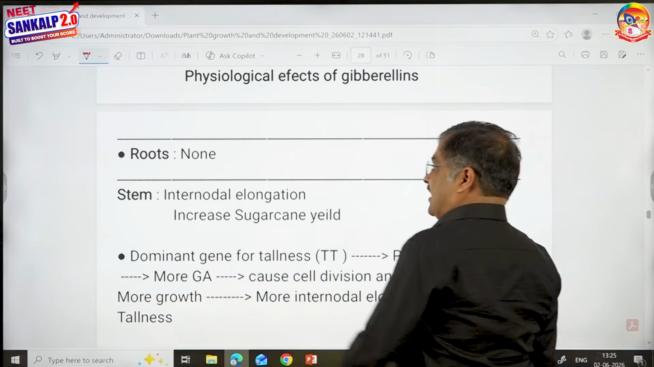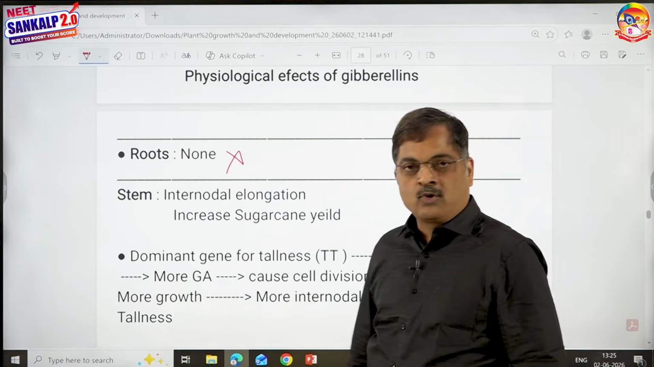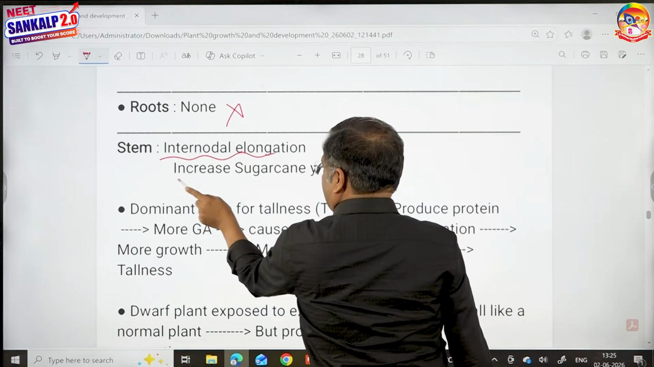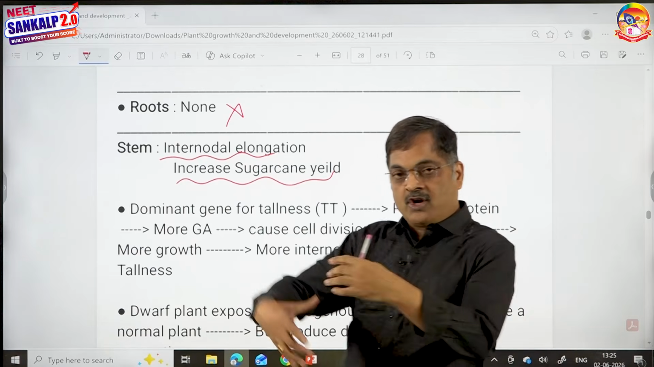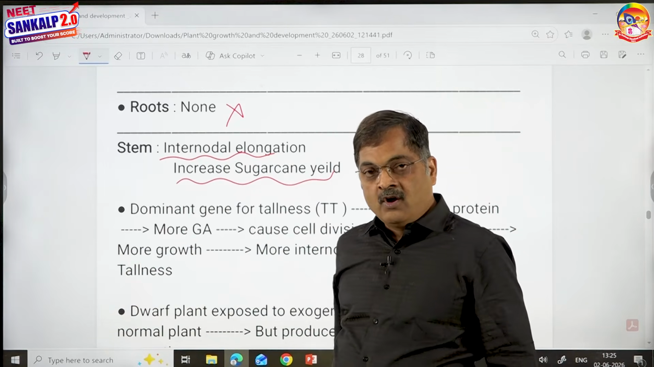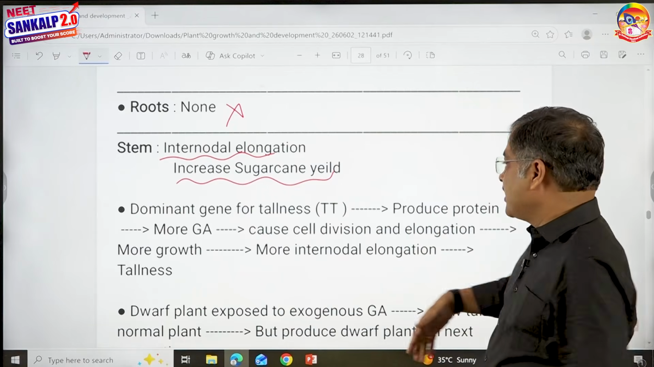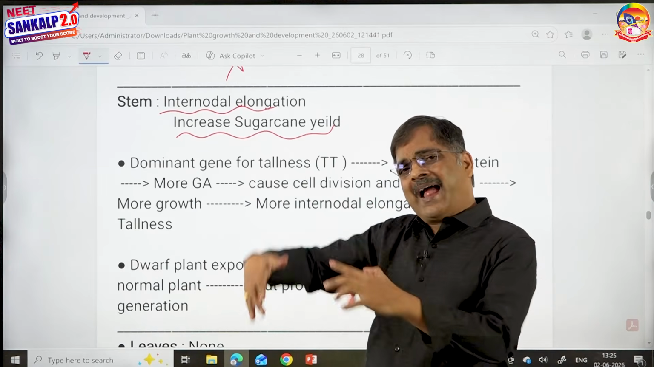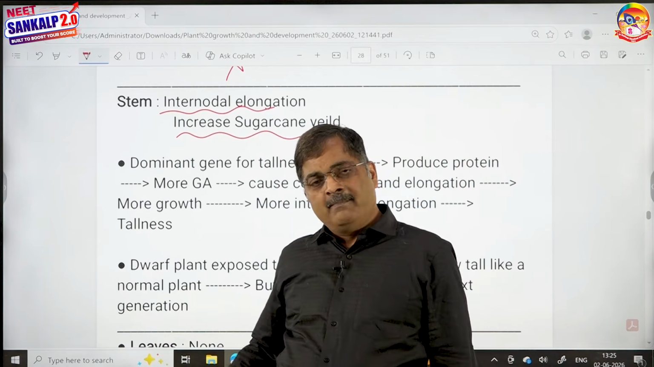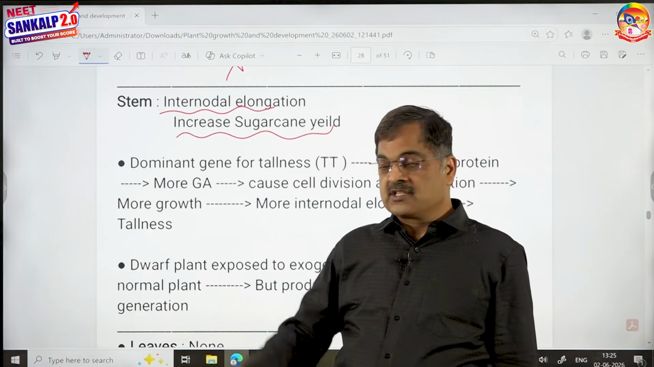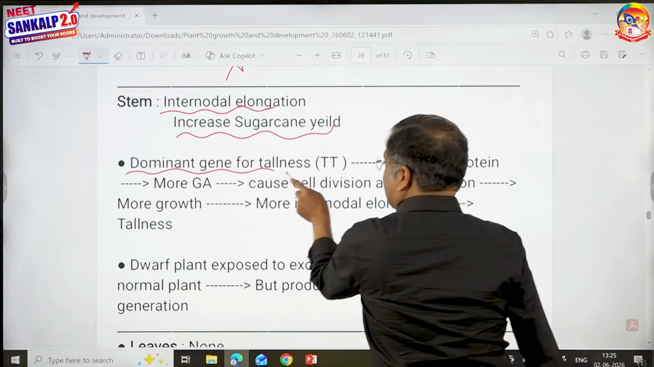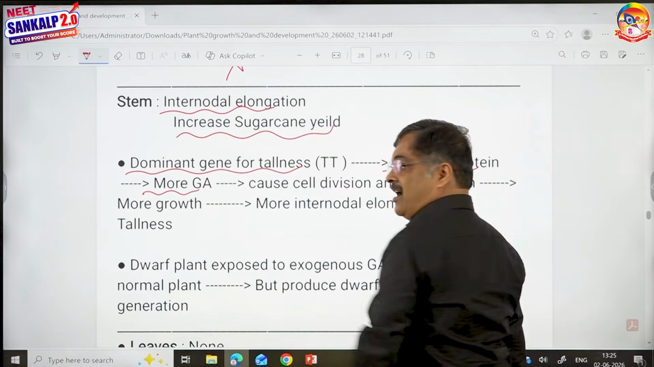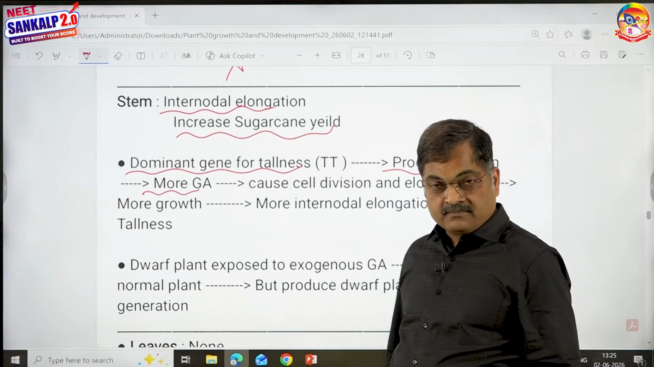Then roots, none. Of course, there may be some role, but in our textbook we don't have it. Stem, it causes internodal elongation and thereby increases the sugarcane yield. What you sell in sugarcane are the internodes. So if there is more internodal elongation in sugarcane, then a little bit of genetics also, if you bring it here, children. Why is the plant tall? Your genetics tutor told you by this time that a plant is tall because of its genes. Now what will the gene do? This dominant gene is going to produce a protein, and that protein is going to allow the synthesis of more amount of gibberellins.